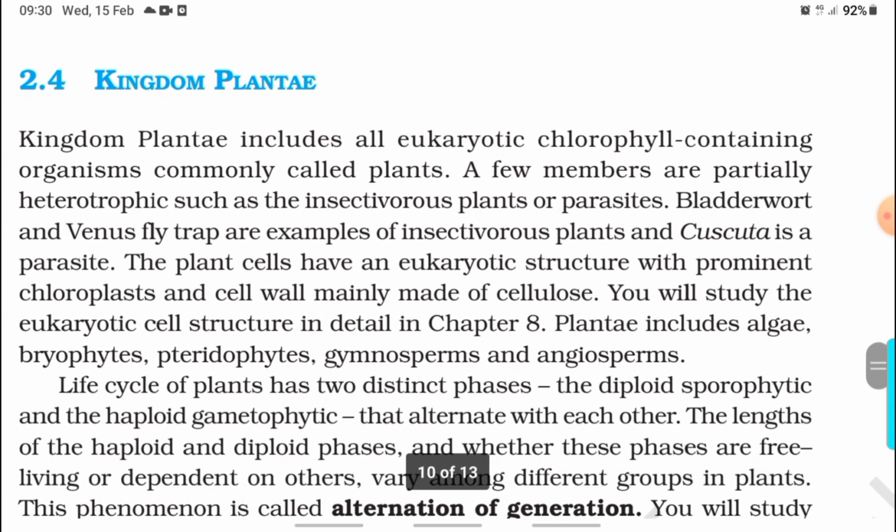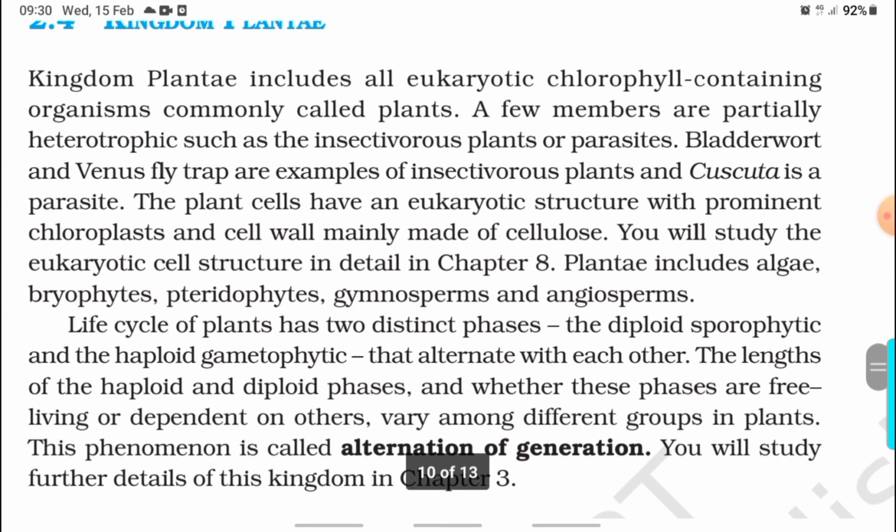Kingdom Plantae. Kingdom Plantae includes the eukaryotic chlorophyll-containing organisms commonly called plants. A few members are partially heterotrophic, such as insectivorous plants or parasites. Bladderwort and Venus flytrap are examples of insectivorous plants, and Cuscuta is a parasite. The plant cells have eukaryotic chloroplasts and a cell wall mainly made of cellulose. You will study the eukaryotic cell structure in detail in chapter 8.